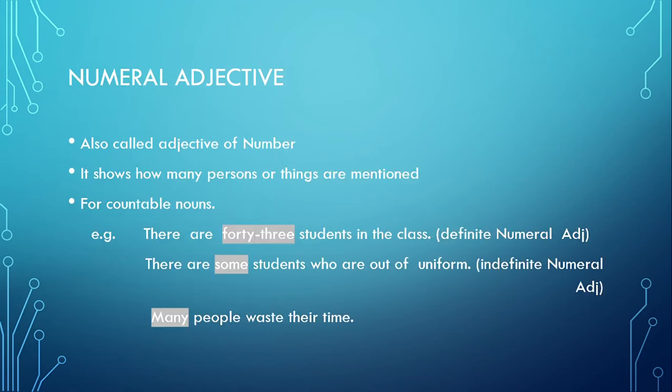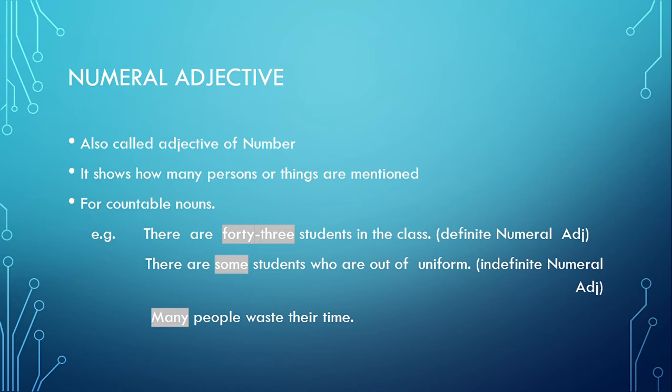Then comes numeral adjective. You can see from the name that it tells about numbers. So numeral adjectives are also called adjective of number because they show how many persons or things are mentioned. And do remember that these sort of adjectives are used only for countable nouns that can be counted. For example, if I say there are 43 students in the class, so this 43 is numeral adjective and it would be definite numeral adjective, okay, because it is telling you about the definite number.